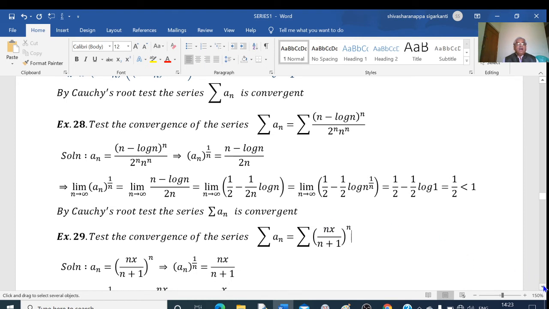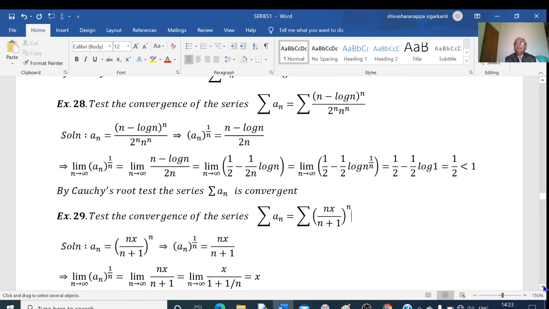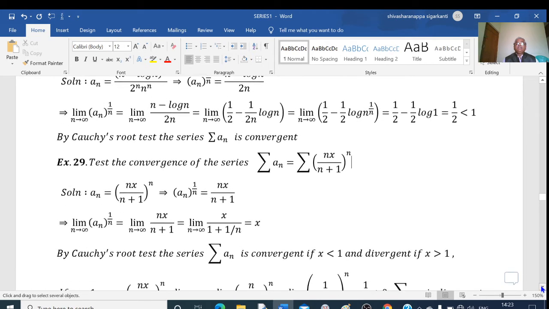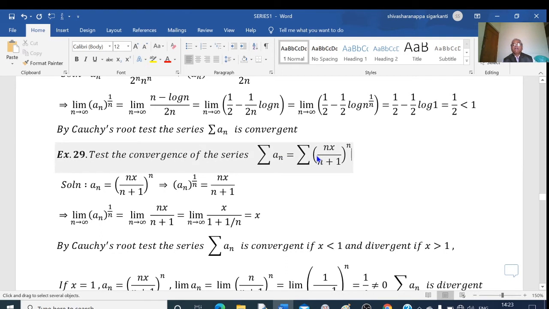Next example. Test the convergence of the series sigma n equals summation of nx by n plus 1 to the power of n. So this is my an. An equals nx by n plus 1 to the power of n. Raising the power 1 by n on both the sides, we get an to the power of 1 by n equals, this n goes here, n into 1 by n is 1, nx by n plus 1.